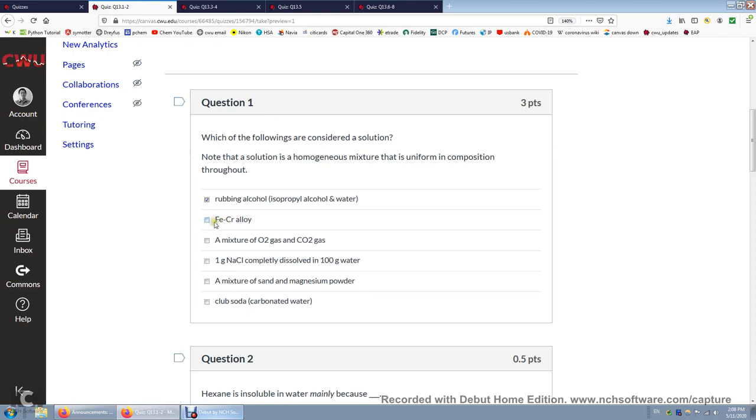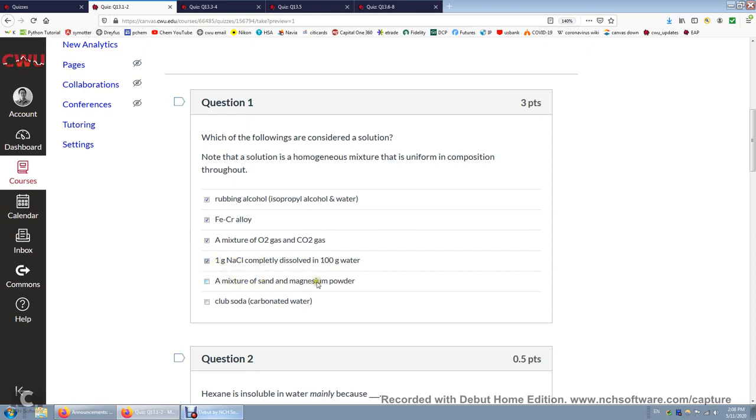Same in this metallic alloy. Metallic alloys are always a solution of metals. A mixture of gases is always a solution. This is table salt completely dissolved, so it's a solution.